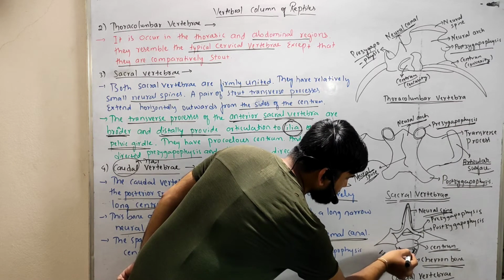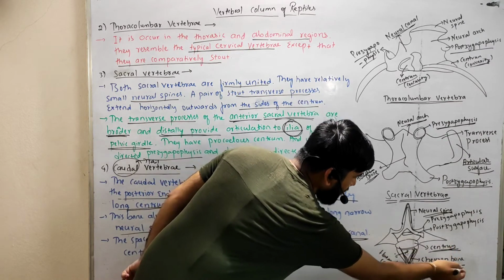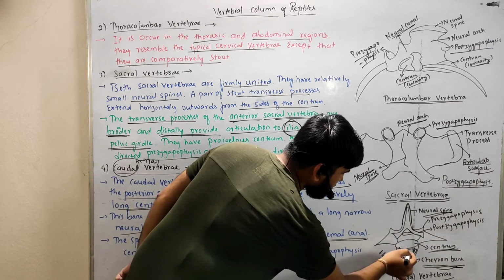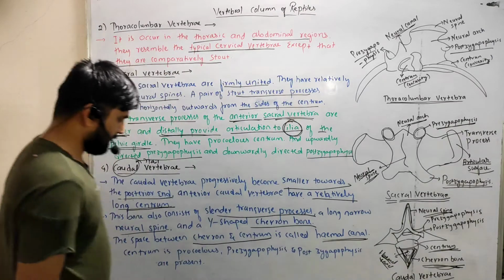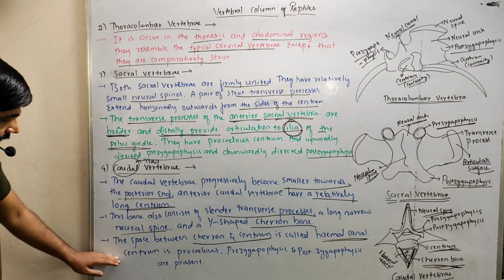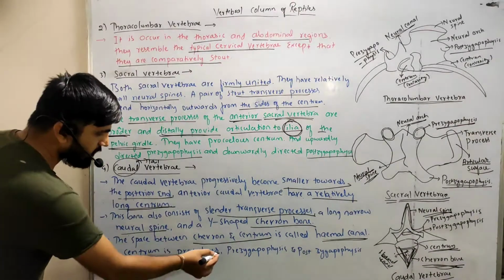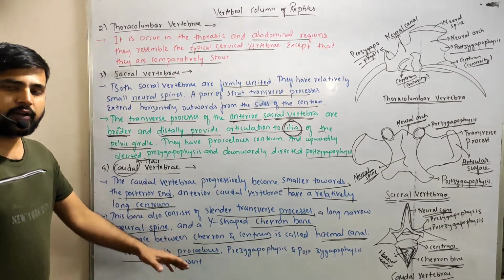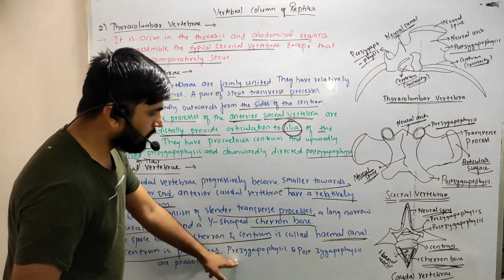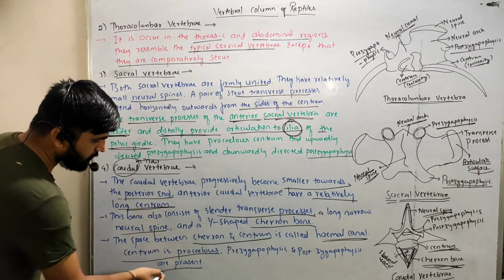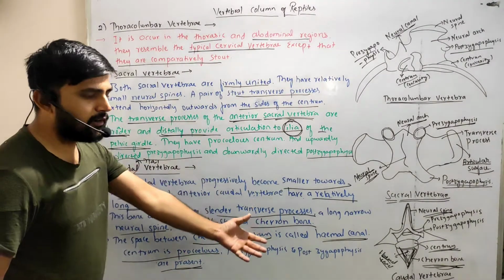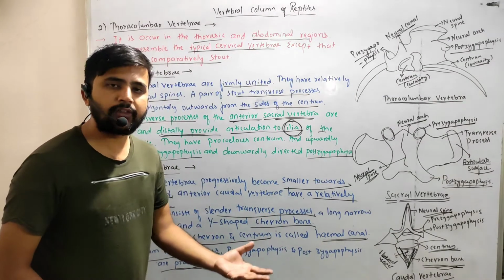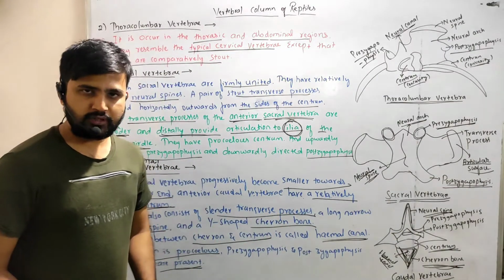The centrum is procoelous, which means it has concavity and convexity. The pre-zygapophysis and post-zygapophysis are also present, as in the other vertebrae.